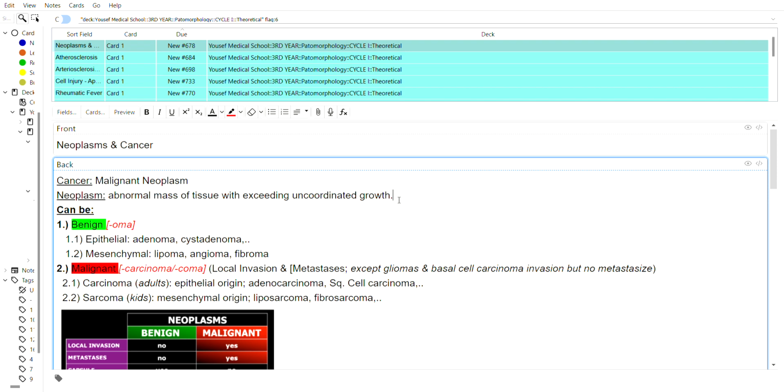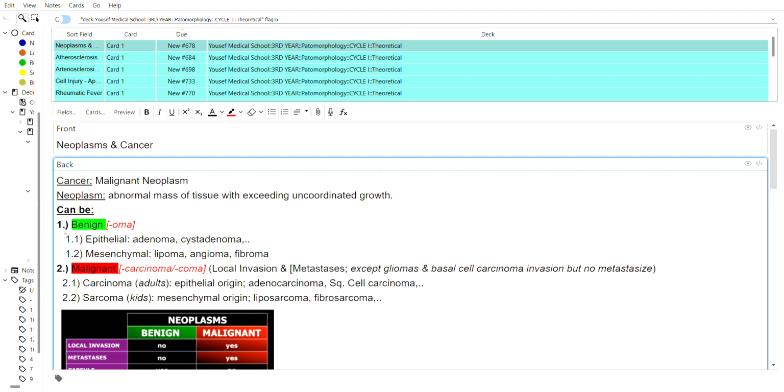That's its definition. So what is a cancer then? A cancer is a neoplasm, but a malignant one, right? That's its definition. Cancer is a malignant neoplasm. So neoplasms in general can be of two characteristics basically. They can either be benign or they can be malignant, right? Let's start with benign. Benign means harmless basically.